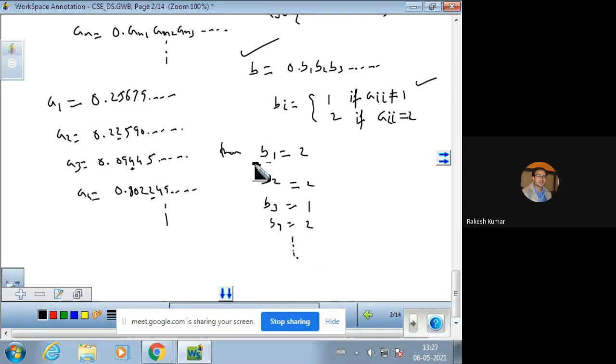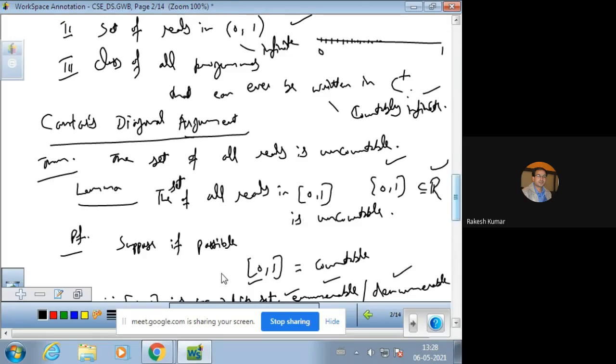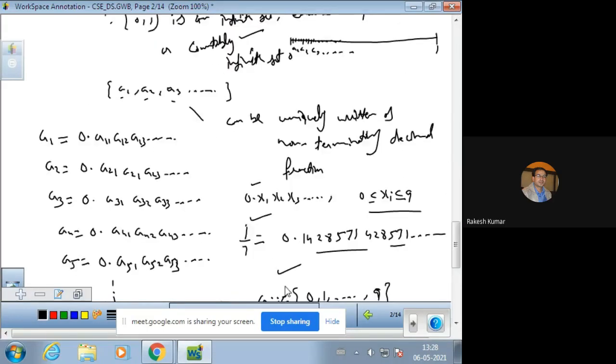Now look carefully. This means that B is 0 point B1, B2, B3, where B1 is 2, B2 is 2, then B3 is 1, then 2. So this is your B, and this real number B is not equal to A1, A2, A3, and so on.